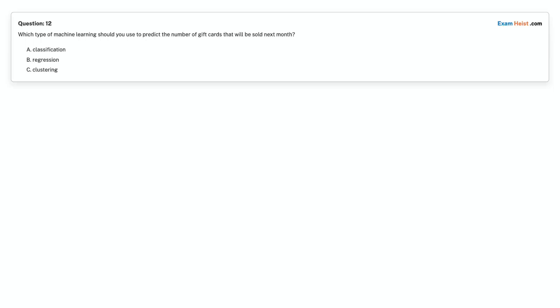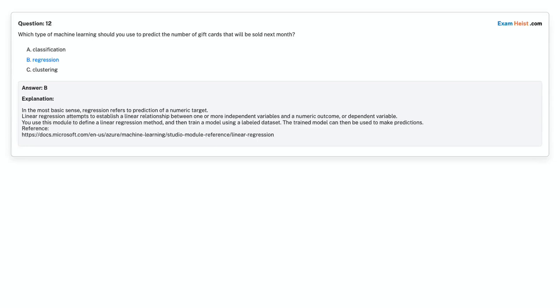Question 12. Which type of machine learning should you use to predict the number of gift cards that will be sold next month? Option A, classification. Option B, regression. Option C, clustering. Choose the correct answer. Correct answer is option B, regression.